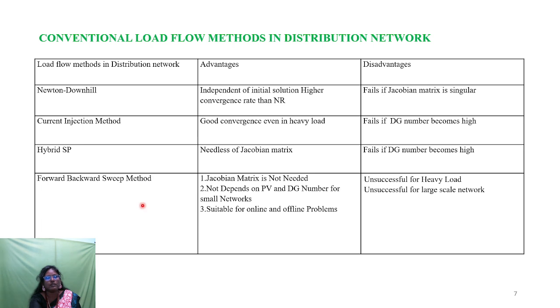Next, the fourth method. This is the most commonly used conventional load flow technique on the distribution side: the forward backward sweep method. It has many advantages. It does not need any Jacobian matrix, it does not depend upon the PV and distributed generation number, and it is suitable for both online and offline use. But the main disadvantage is that it is very unsuccessful in highly loaded conditions, and also unsuccessful on large scale networks. So these are the four most commonly used methods in the distribution side power system.